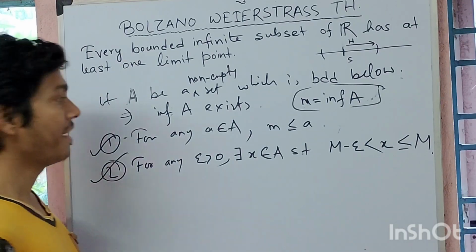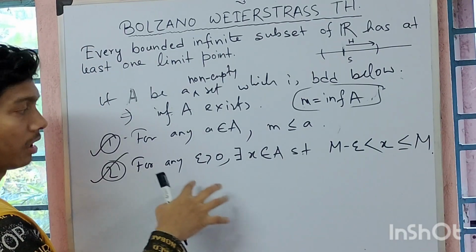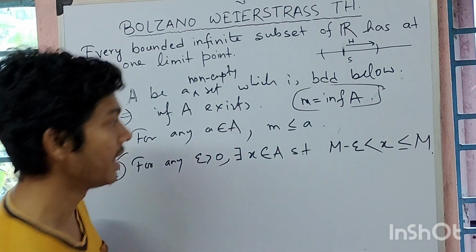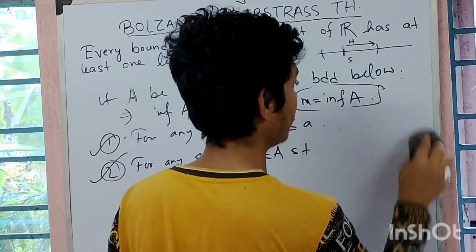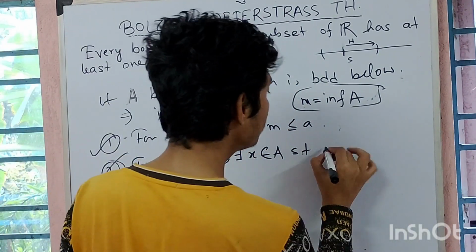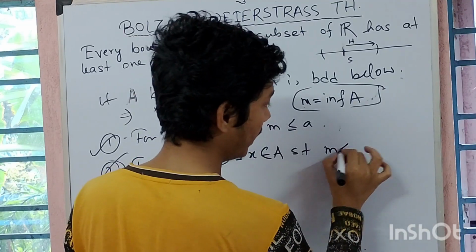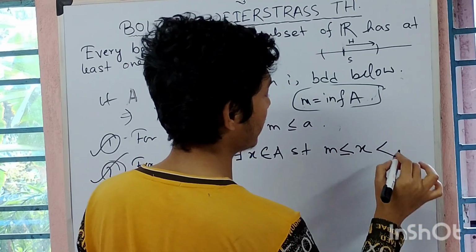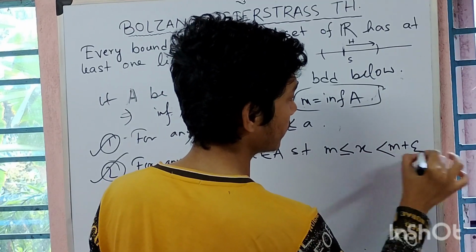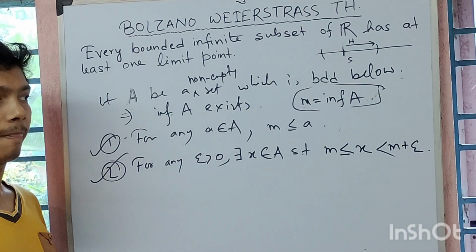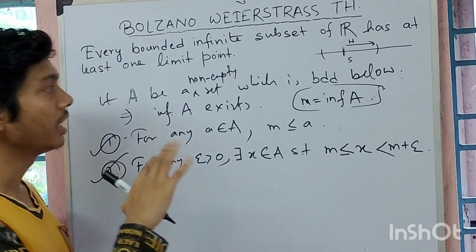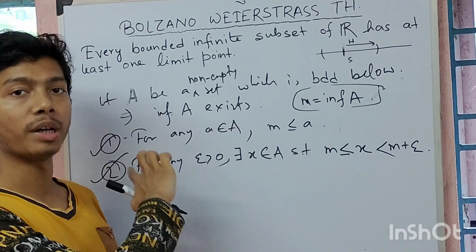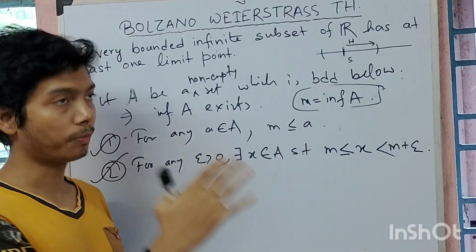And for any epsilon greater than 0, there exists x belongs to A such that m is less than or equal to x, and x is strictly less than m plus epsilon. These are the two well-known properties of the infimum, and the previous two were the important properties of the supremum.